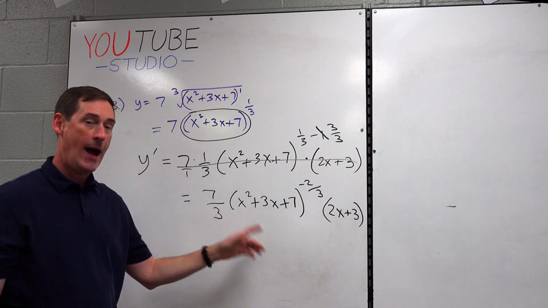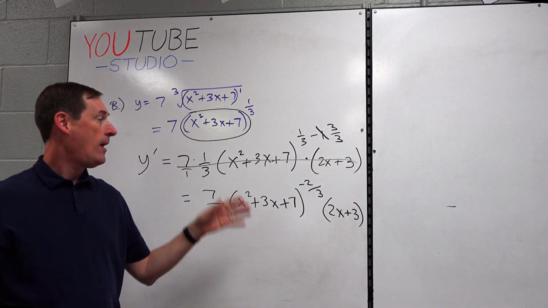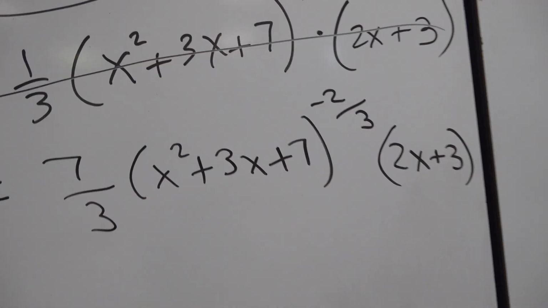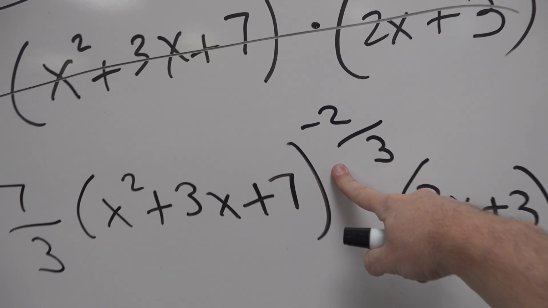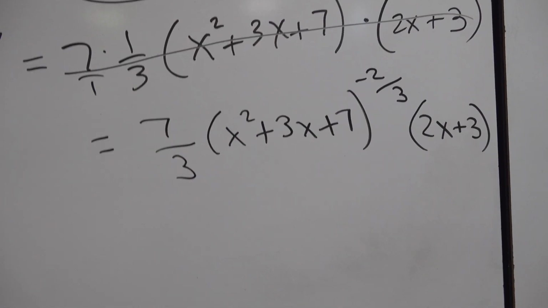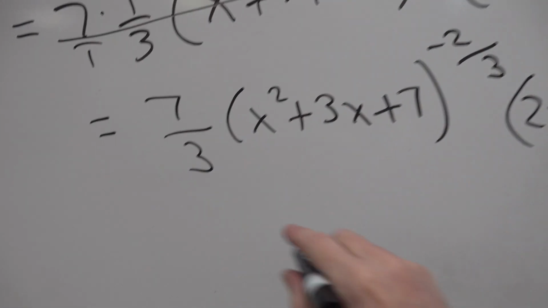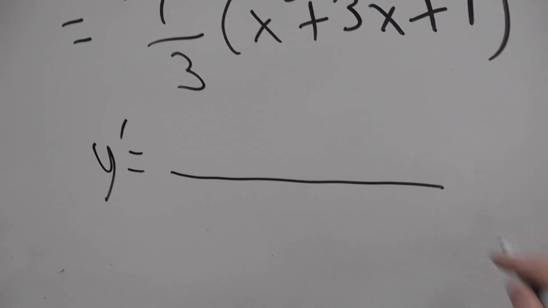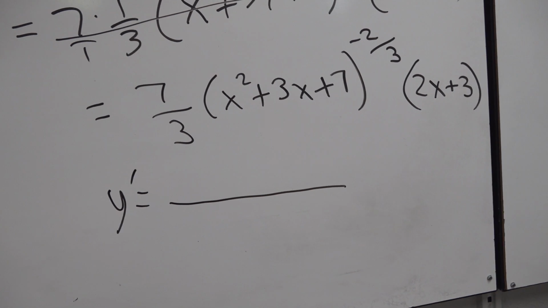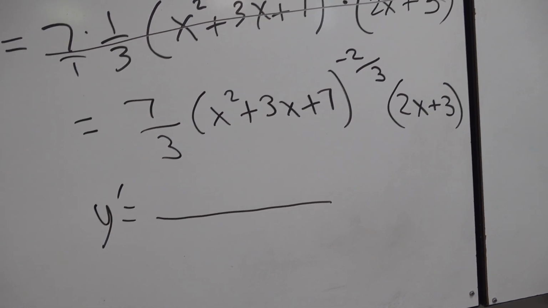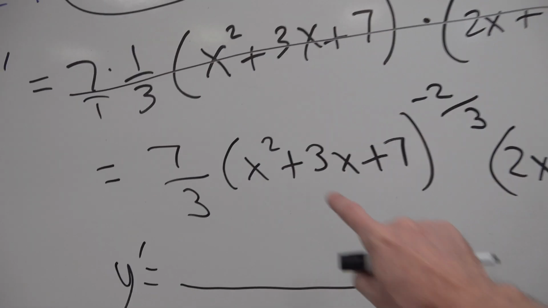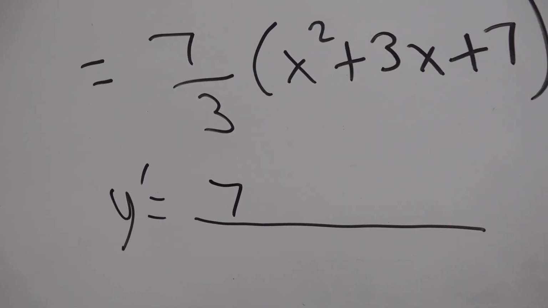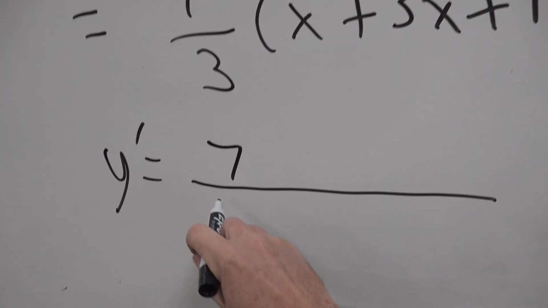Now, how do you simplify that? And what's wrong anyway? Well, Mr. Wade, you probably all noticed this. There's a negative exponent. You can't leave negative exponents in math. All right, so here's what we need. My final answer is going to have one long fraction bar. You've got to figure out for yourself who's on the top and who's on the bottom, okay? 7, numerator or denominator? Clearly the numerator. 3, clearly the denominator.